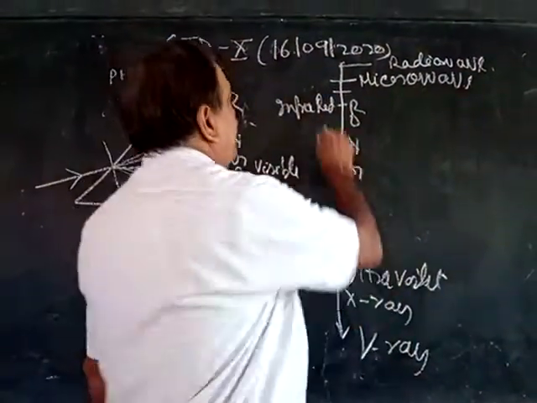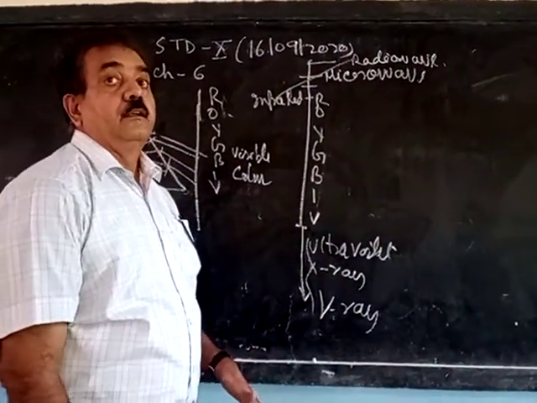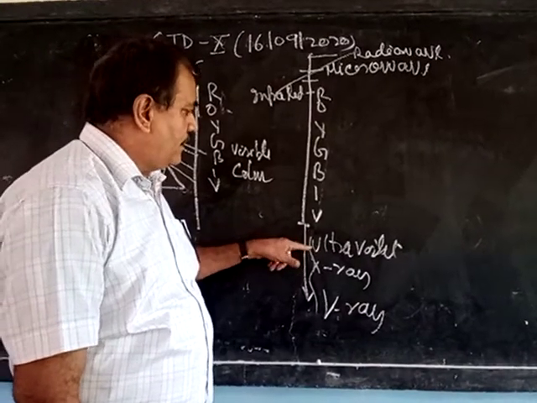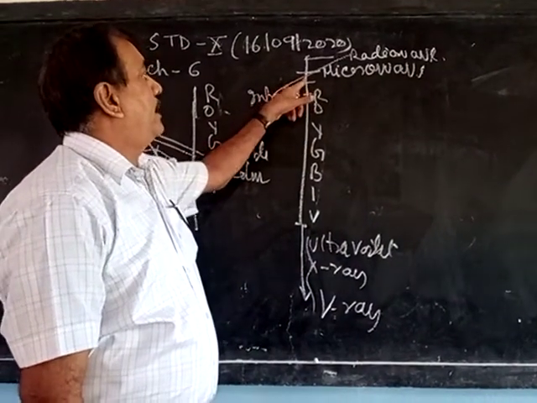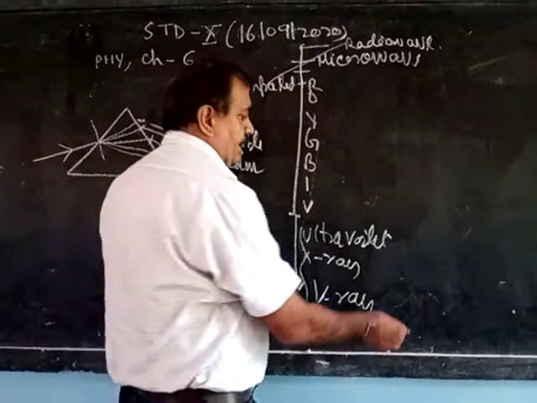So these three and these three are invisible, we cannot see them. So beyond the violet is ultraviolet ray, then X-ray, then gamma ray, and above the red, infrared, microwave and radio wave. And listen to one more property.